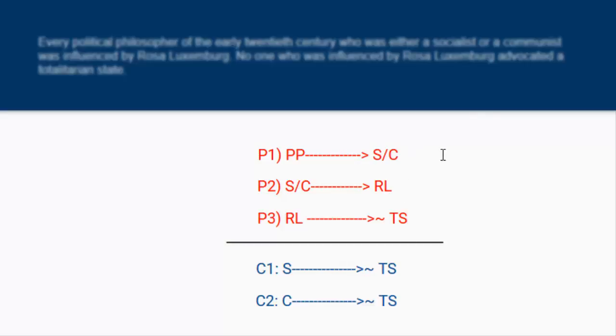Like I told you regarding the or statement, it's basically saying A or B or both. So you can say A, arrow, not TS, or B, arrow, not TS. In this case, which is a completely parallel form of reasoning, it's S, arrow, not TS, or C, arrow, not TS, or both, arrow, not TS. Okay, guys? All right, so now let's go into the answer choices.